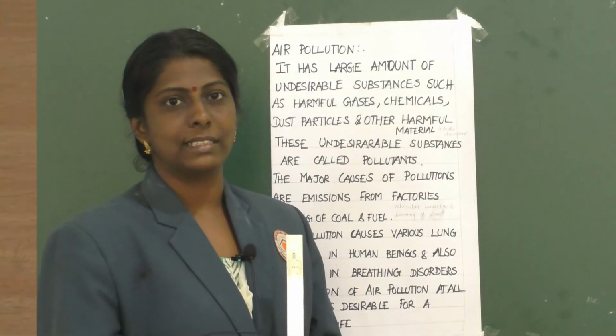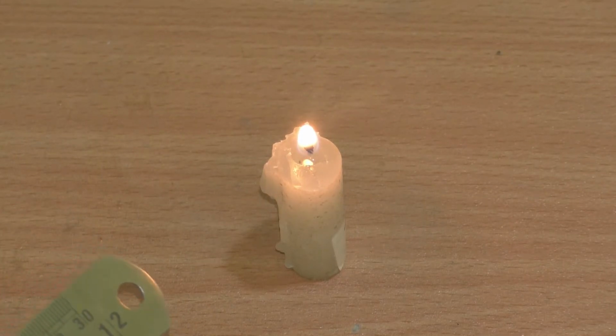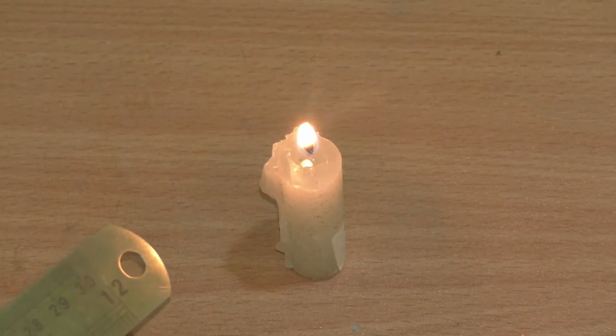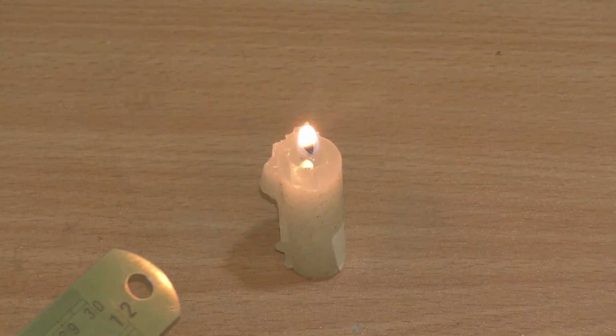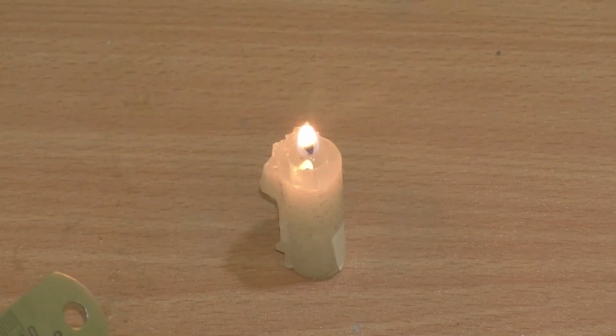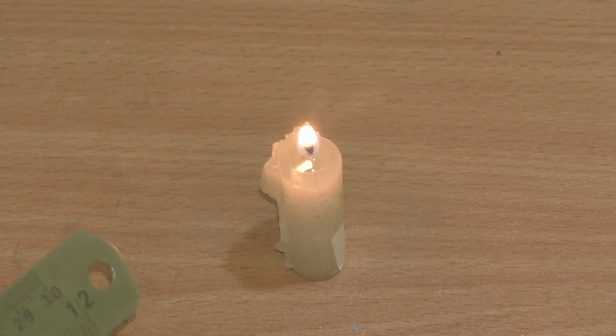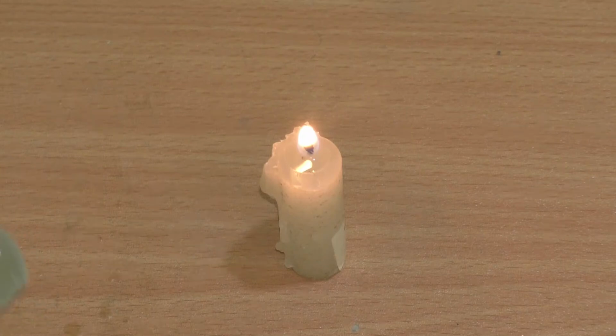Clear, children? Now, children, you can see here a lighted candle, isn't it? Now I am going to explain the importance of oxygen for burning through this activity. The candle is lighted. Now, I am going to cover this burning candle with a glass bottle. We will see what will happen.